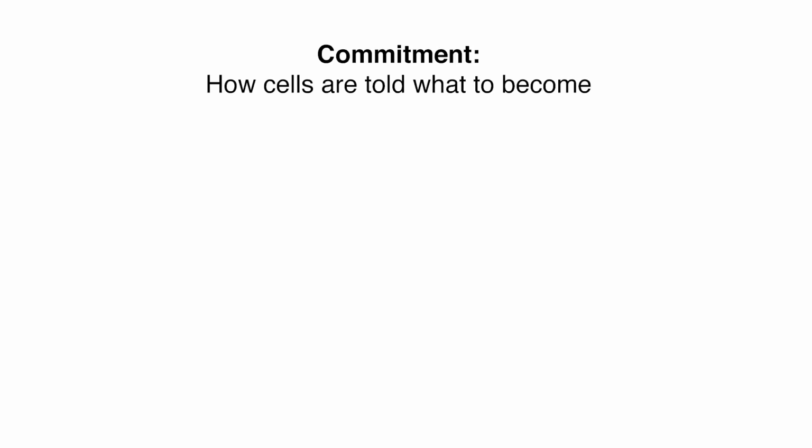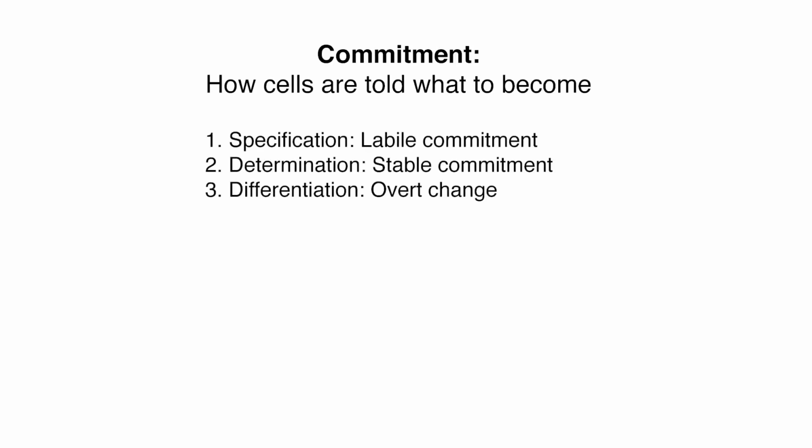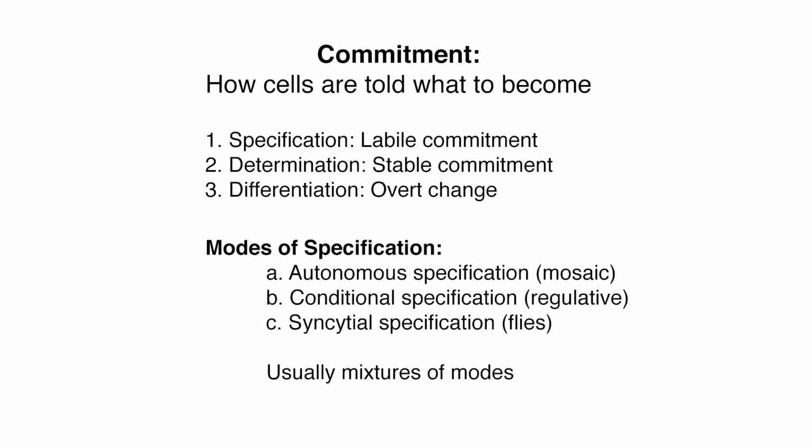I'm Scott Gilbert. It's my pleasure to introduce you to the concept of cell specification. Cell specification is one of the three levels of commitment that a cell has to becoming a certain type of cell. So the three types of commitment are specification, determination, and differentiation, and the three modes of specification are autonomous, conditional, and syncytial. So let's take a look at autonomous, sometimes called mosaic specification.